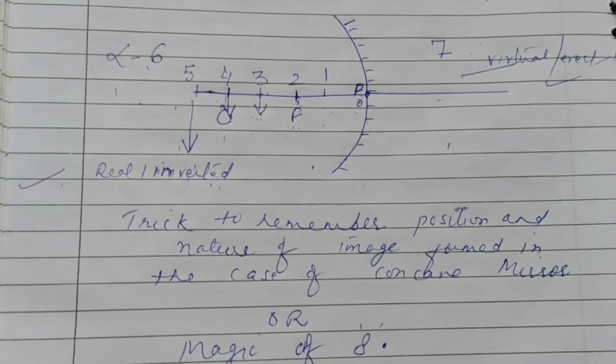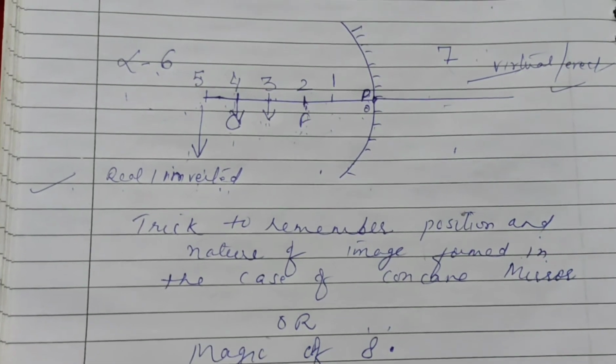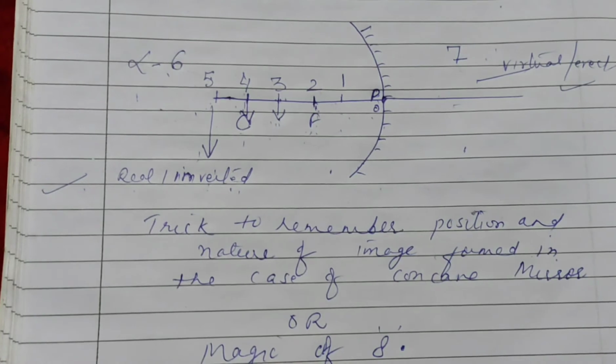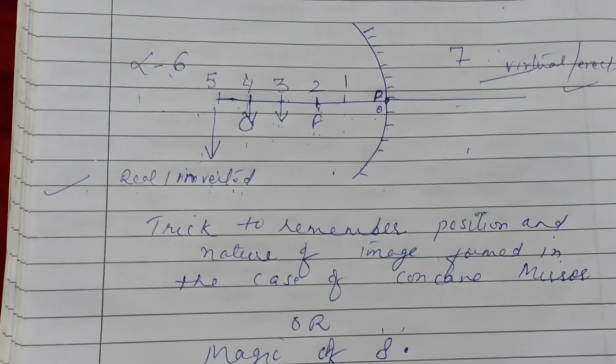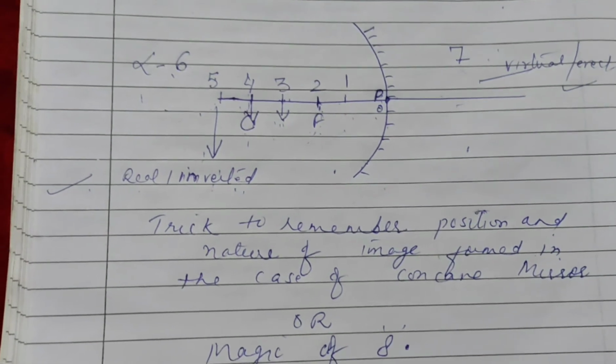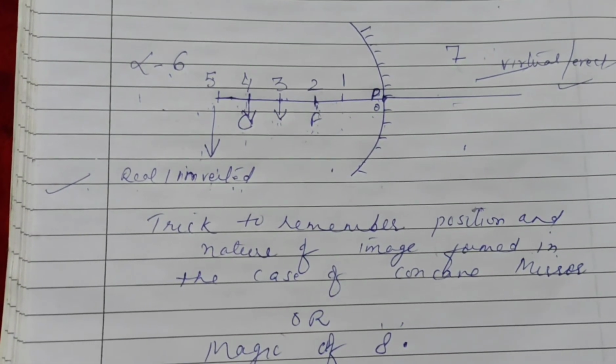Today we are going to discuss a very easy trick to find the position and nature of the image formed in the case of concave mirror. We have already done this trick for the convex lens. So in this video we are going to understand the magic of number 8 for concave mirror.